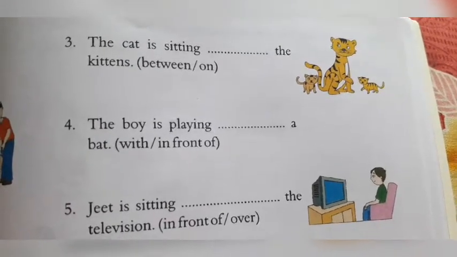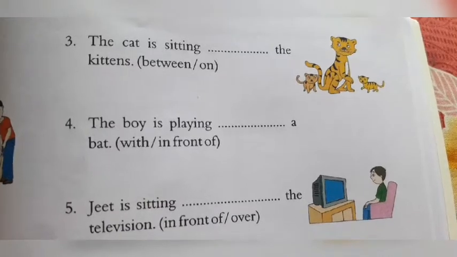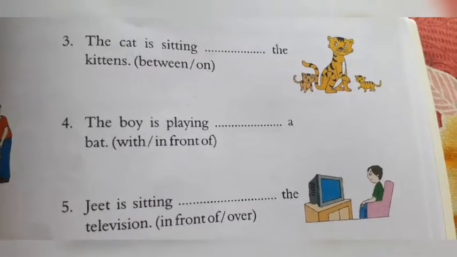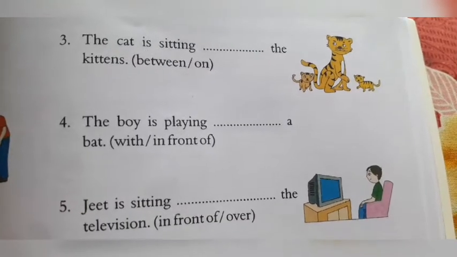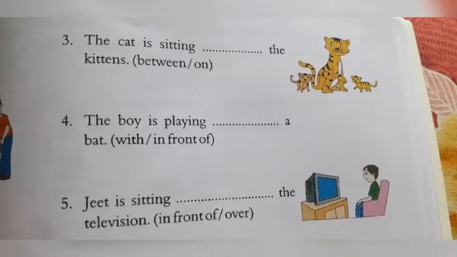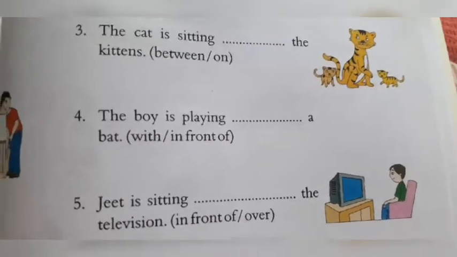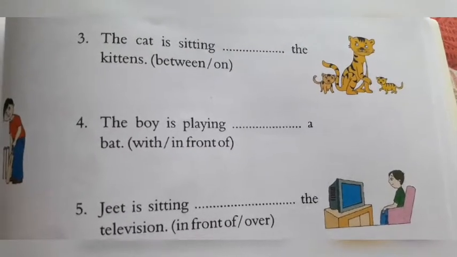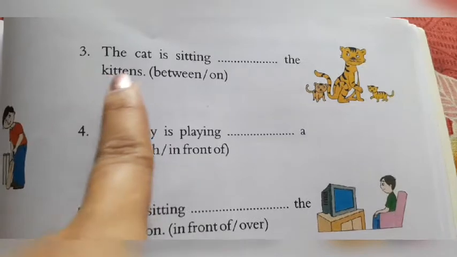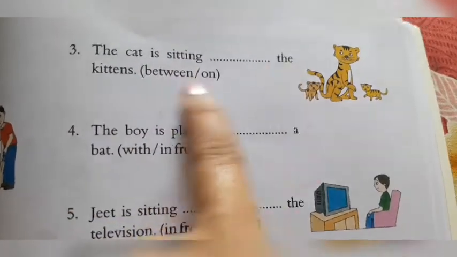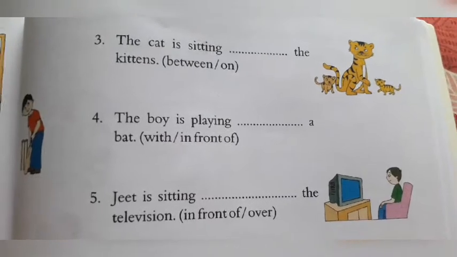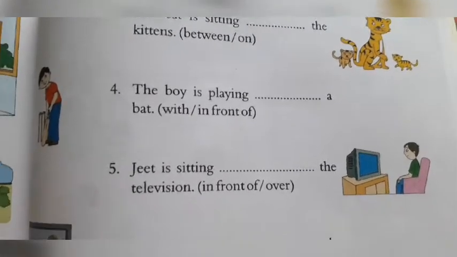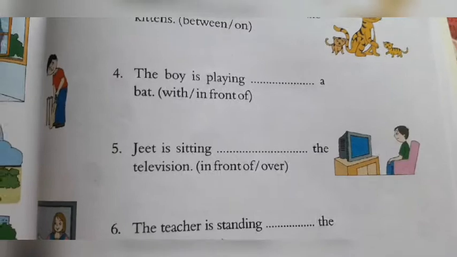When there is one on both the sides and we are in the center, in the middle, we use between. जब दोनों साइड में एक एक किटन है और हम उसके बीच में बैठे हैं, so we use between. The cat is sitting between the kittens. Right? Okay.